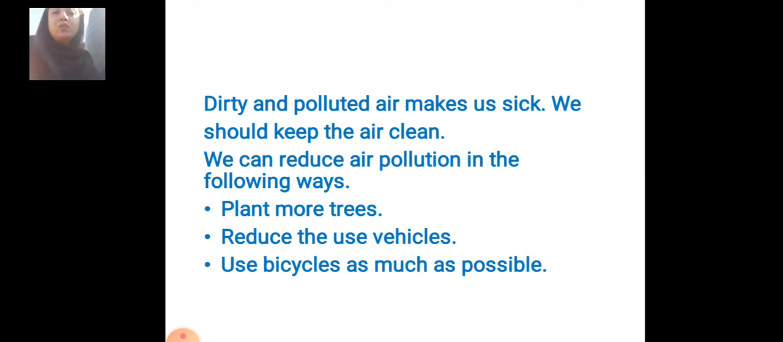Plant more trees. Students, we have to plant more trees and reduce the use of vehicles. Reduce the use of vehicles like petrol vehicles. We use only bicycles. Use a bicycle as much as possible.